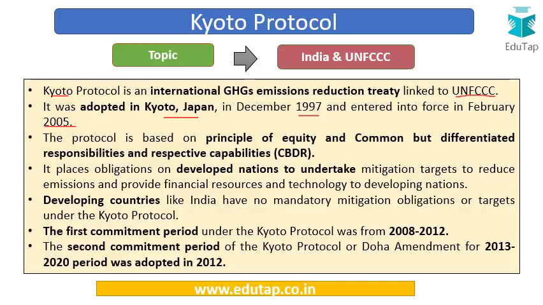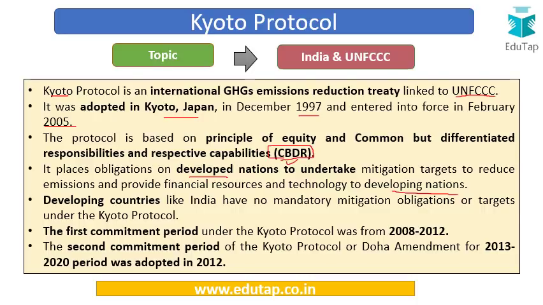Now this protocol is based on a very important principle, which is the principle of equity and common but differentiated responsibilities. So this is the principle of CBDR. This principle places the obligations on developed nations to undertake the mitigation targets, and they have to take up mandatory obligations with regard to reducing their emissions, and at the same time they also have to provide the necessary support, technology and financial resources to the developing nations to achieve their targets. So this is the situation with regard to this principle of CBDR.